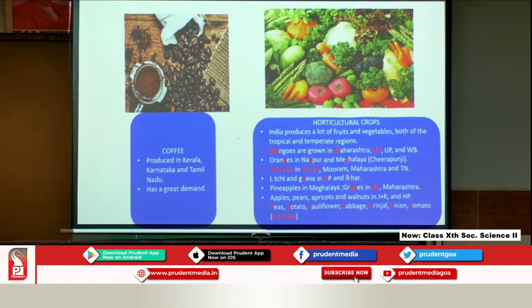So, these are the states where this fruit grows the maximum. Next, we have oranges, and oranges grow in Nagpur and Meghalaya. Oranges have a G, and these are the two places you can remember where oranges grow. So, Nagpur and Meghalaya, and which place in Meghalaya? Cherrapunji, which gets the highest rainfall.